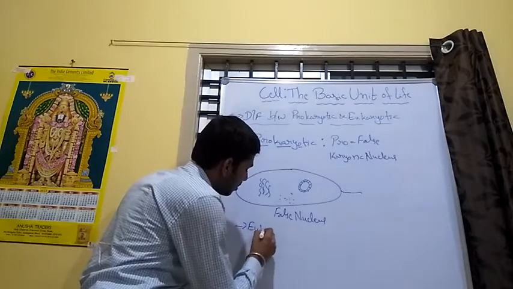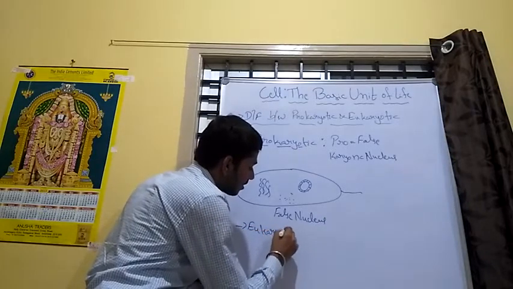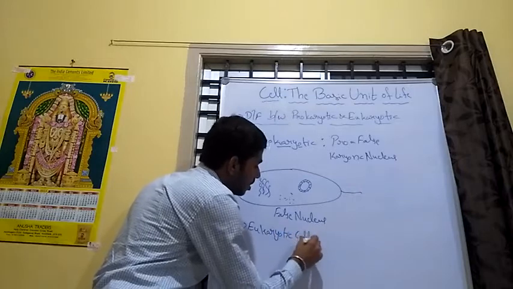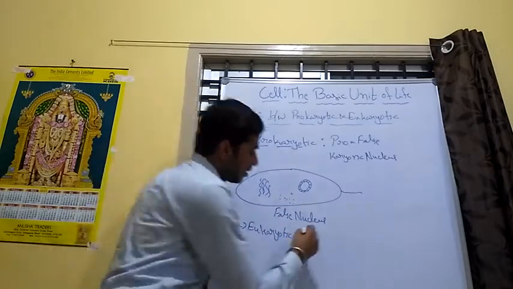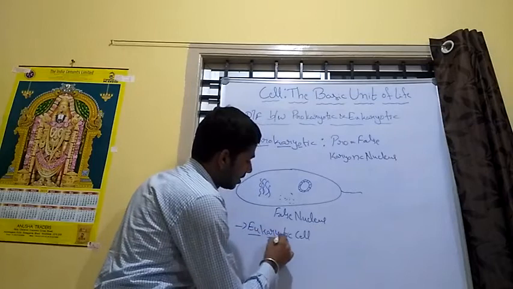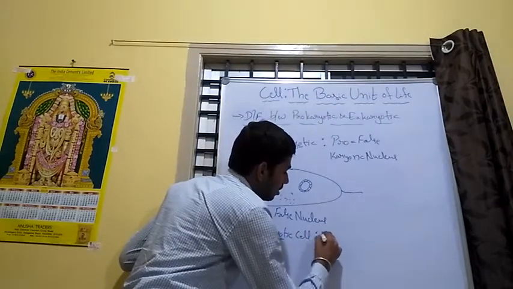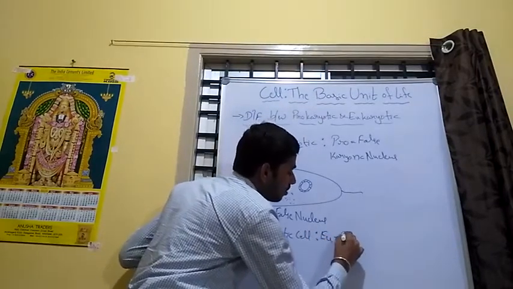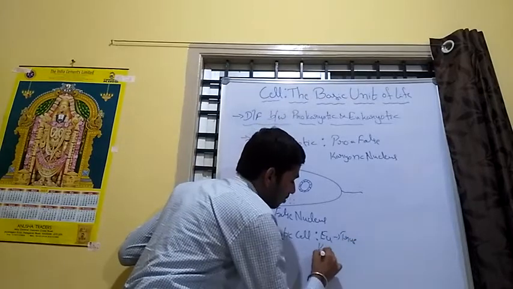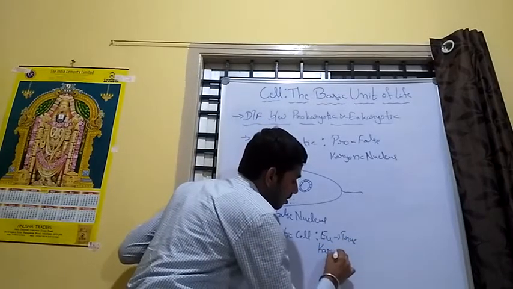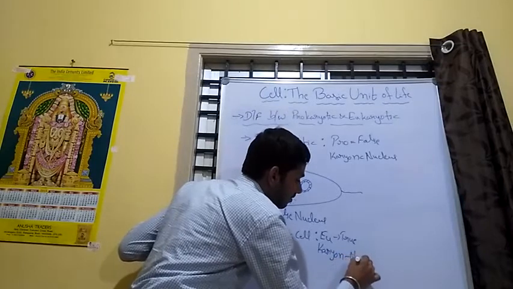Eukaryotic cell. What is eukaryotic? Eu means true and karyon means nucleus.